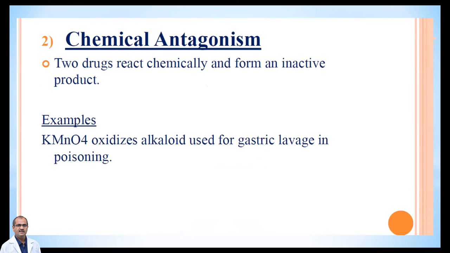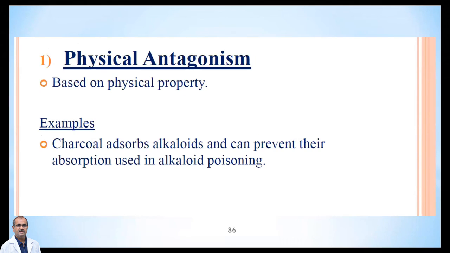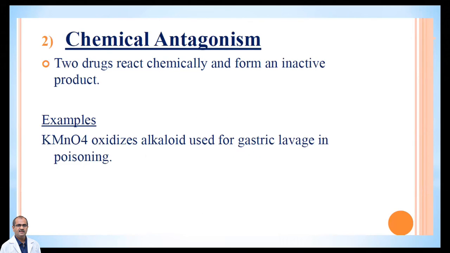In chemical antagonism, two drugs react chemically and form an inactive product. In the earlier case, the physical property of activated charcoal is to adsorb alkaloids and decrease the toxicity. Whereas in chemical antagonism, two drugs react and produce a chemically inactive substance.